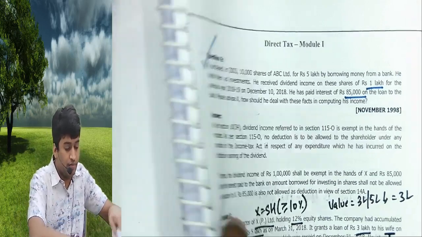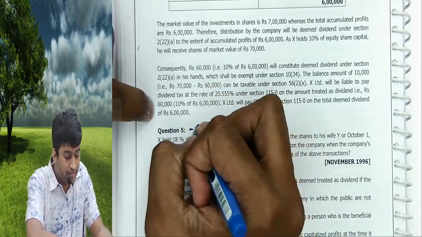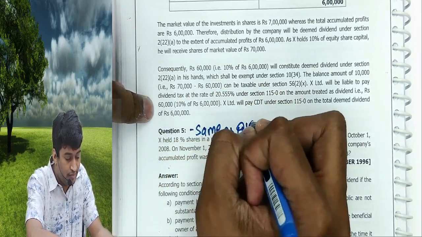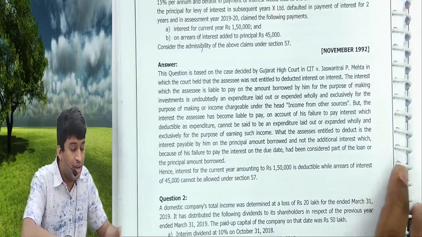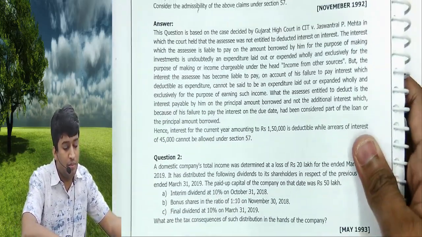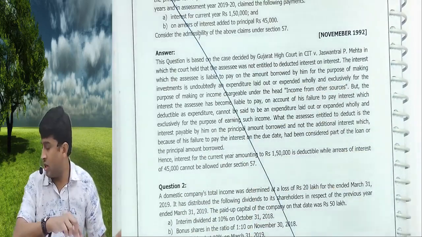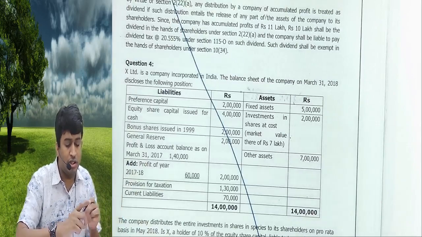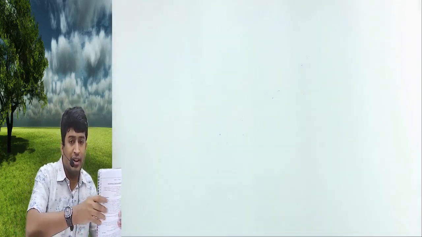Okay, next. Question 5, I told you it's the same as question 18. You can check it out. And other questions, please strike off because those are outdated. Whatever you have on page 294, strike off. Whatever you have on page 295 also strike off, because those are outdated questions, around 20-25 years old, not relevant for the current attempt of your examination.